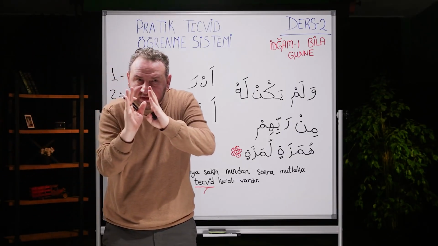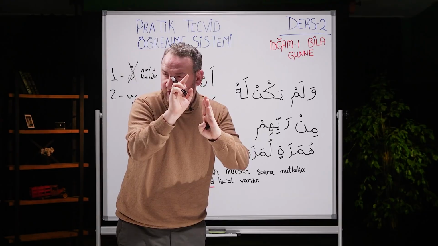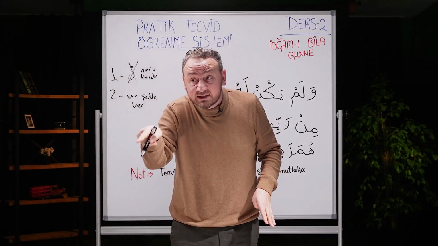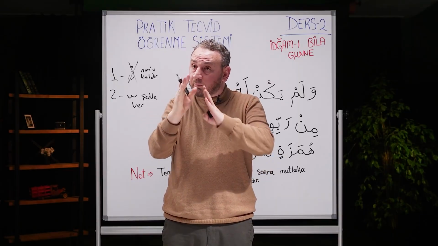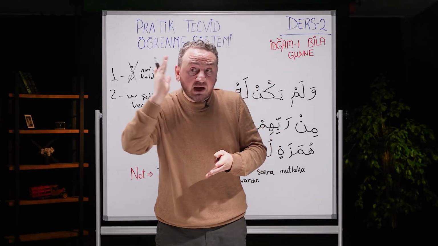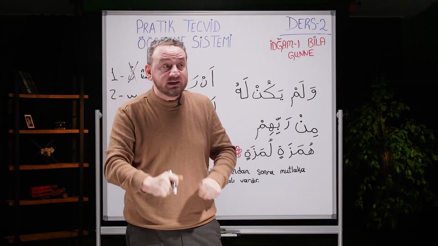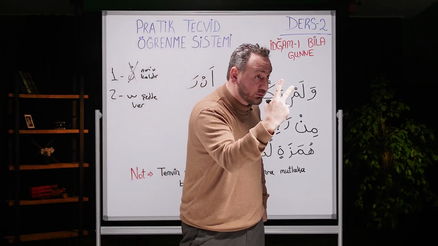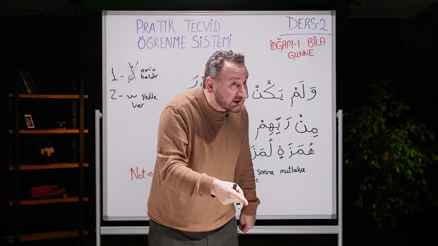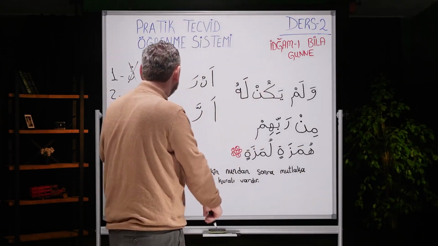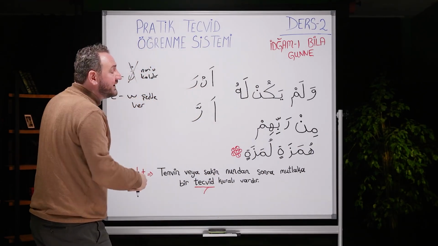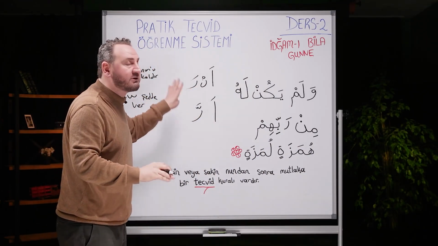You're reading the Quran and you see a nun sakin. If there's nun sakin, then the next letter always follows a tajweed rule. All right, which letter comes after it? Lam or ra comes. You'll instantly remember. What happens if lam or ra comes? The second rule happens. What do we do in the second rule? Number 1, remove nun. Number 2, give it a shadda, as we can see in the example. From now on, we'll read it as ra, inshallah.